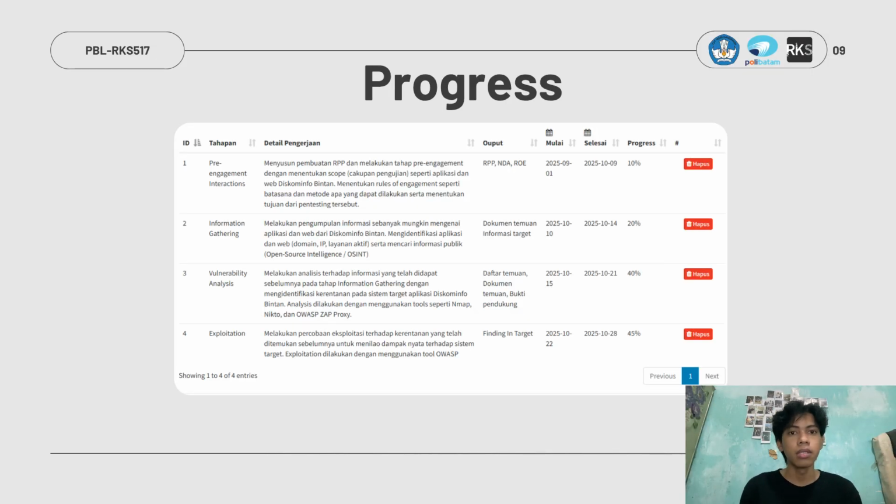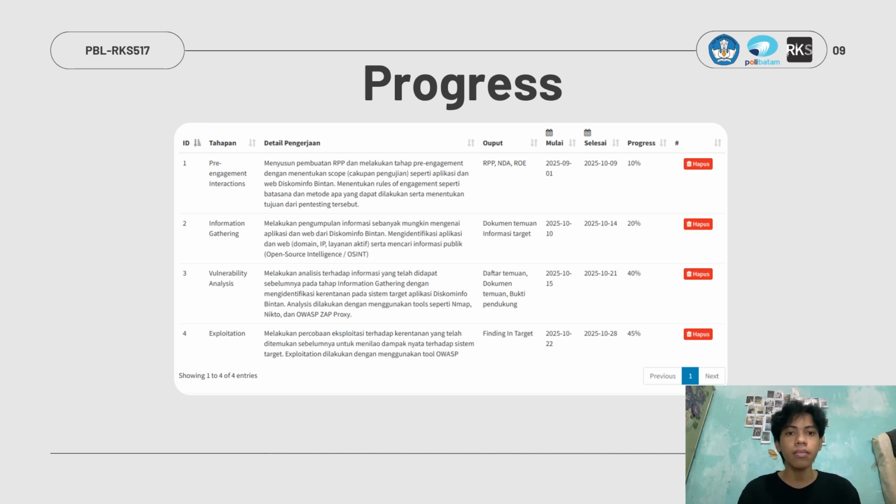Next is our team's logbook. Our current progress is 45%. First, we carried out the pre-implementation activities such as preparing the RPP, NDA, and ROE. Then we gathered a lot of information about the target during the information gathering stage. After obtaining the target information, we performed a vulnerability analysis using several tools such as Nmap, Nikto, and a web proxy.